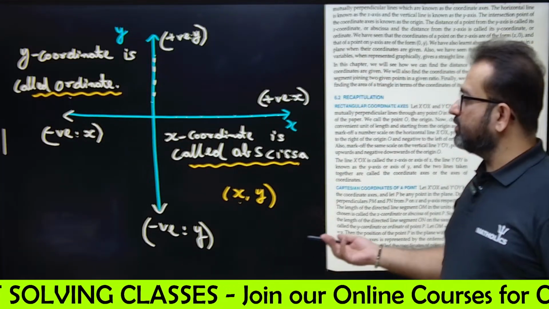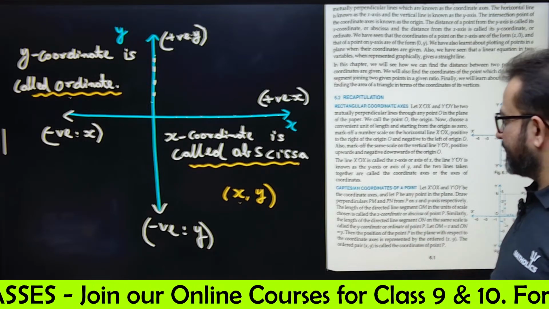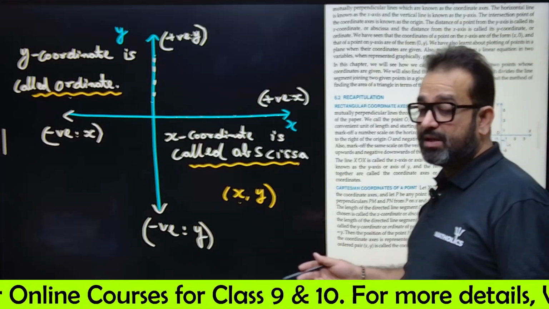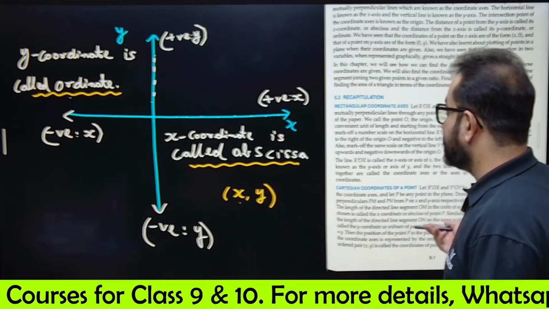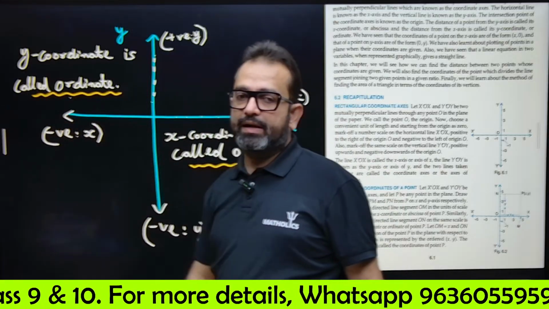You can note it down, but this is very basic. Class 8th, 9th, you must have this knowledge at least, right? The x coordinate is the abscissa and the y coordinate is the ordinate. This is positive y, this is negative y. This is positive x, this is negative x.